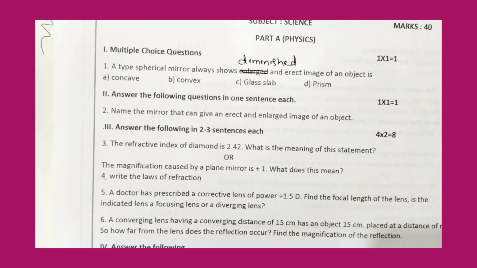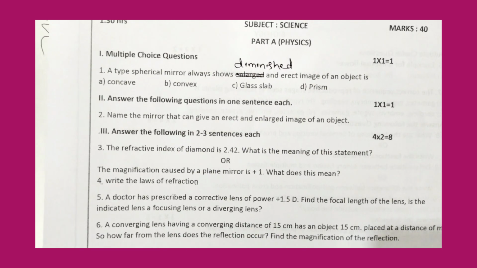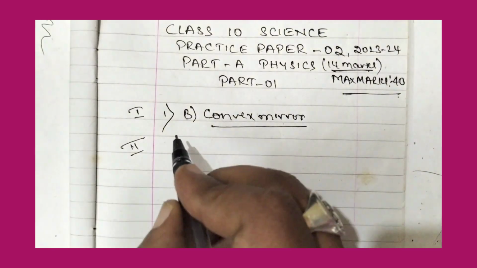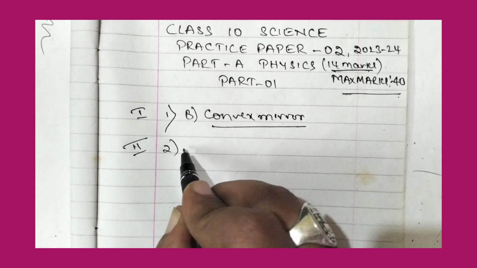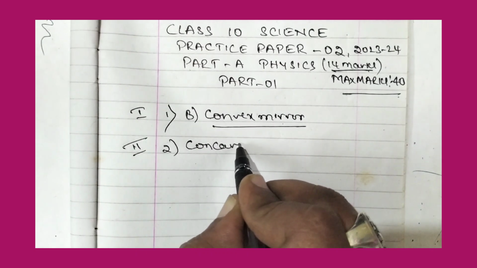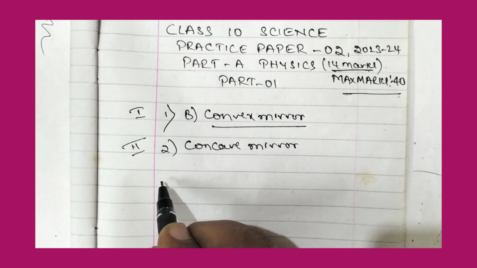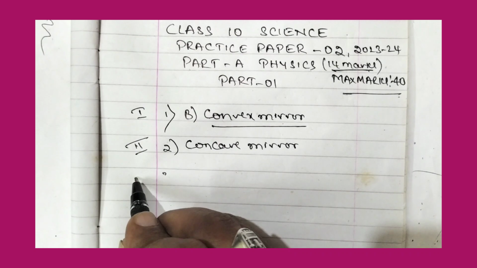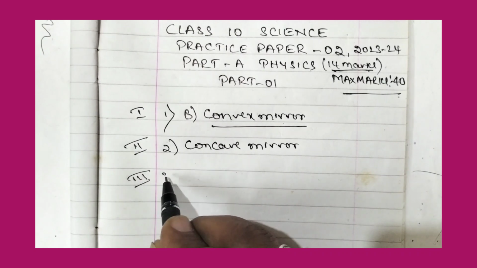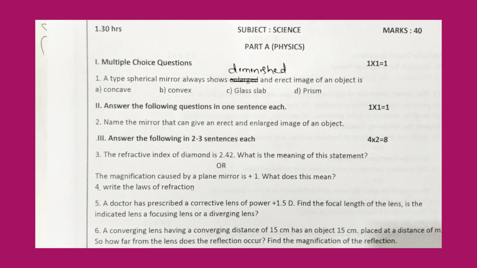So that image is an enlarged image. It is an erect and enlarged image. So the answer for the second question is concave mirror. Concave mirror will show erect and enlarged image. So now let us move on to the third question. Let us see what is there in the third question.